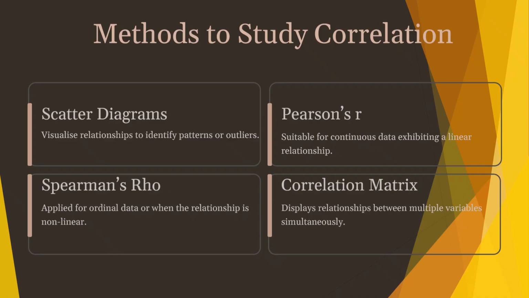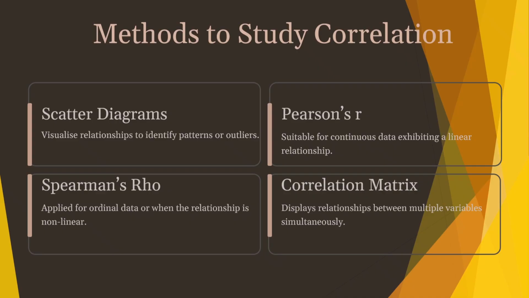This is used for data that can be ranked like survey responses, strongly agree, etc., or when the relationship is not a straight line. And the last is the correlation matrix. If you have many variables, a correlation matrix is a table that shows the correlation coefficient between every pair of variables at the same time.